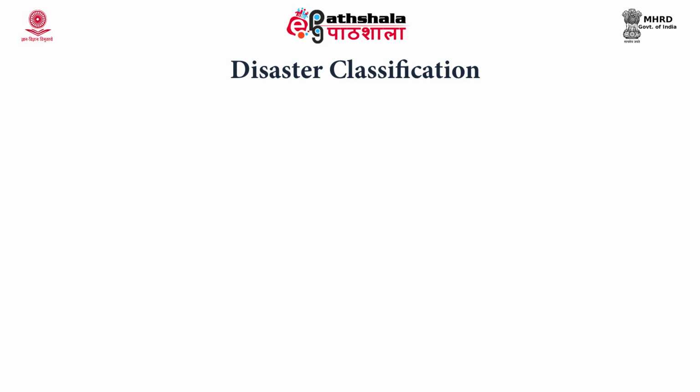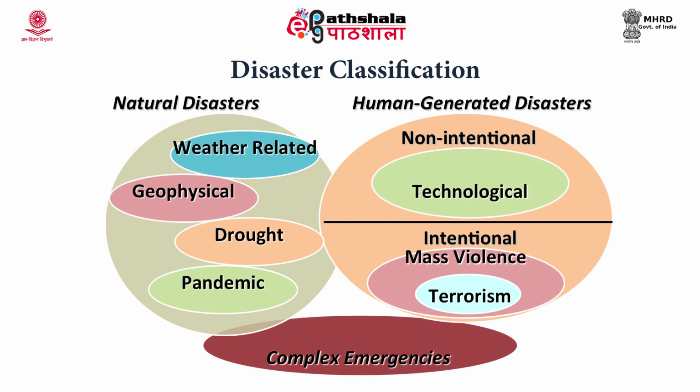Disaster classification, as we have seen now, can be natural disasters, and in the natural disasters we have weather related, geophysical, drought and pandemic. In the human generated or anthropogenic disasters, we have two categories, that is non-intentional hazards and also intentional hazards. Non-intentional could be due to technological faulty operation of certain systems, which occurred in the Bhopal gas tragedy, or in the Chernobyl disaster, which occurred in Ukraine in April 1986.